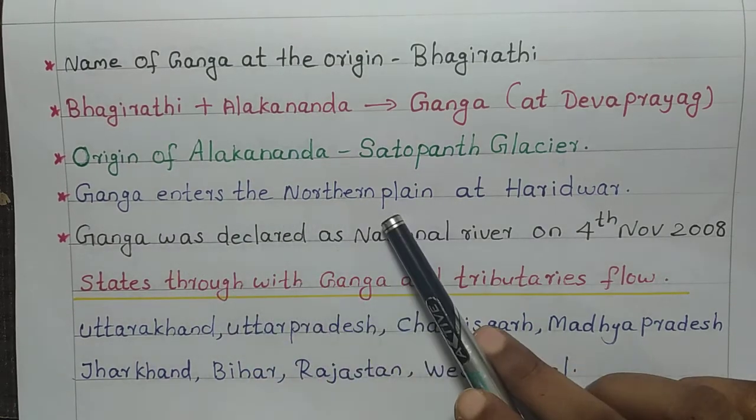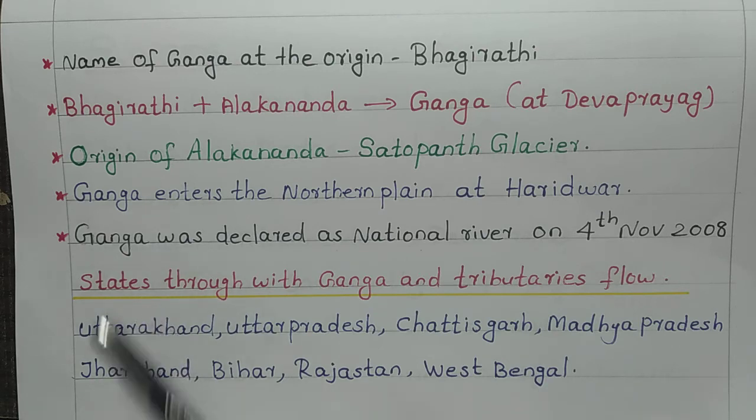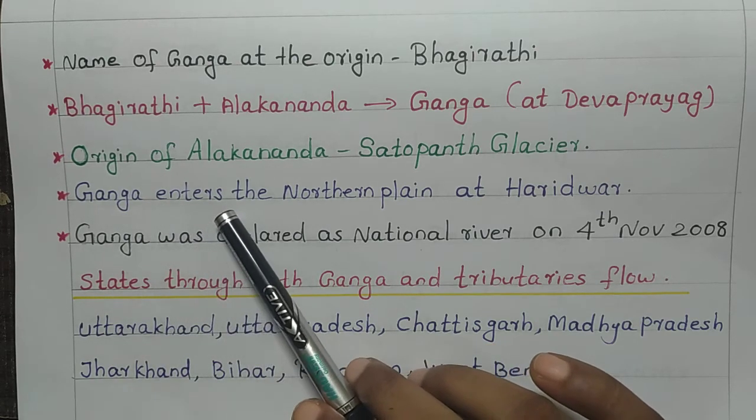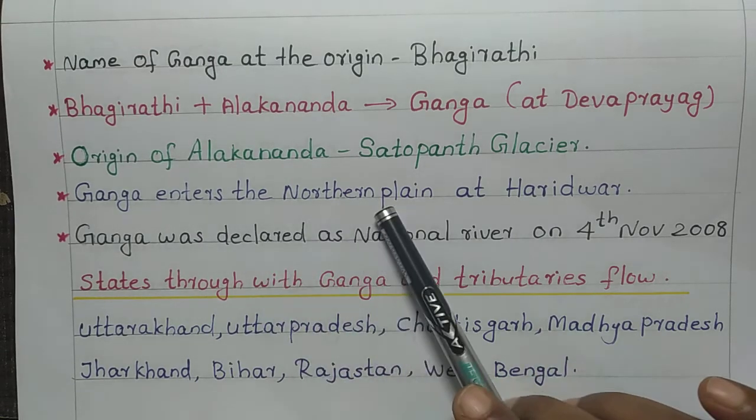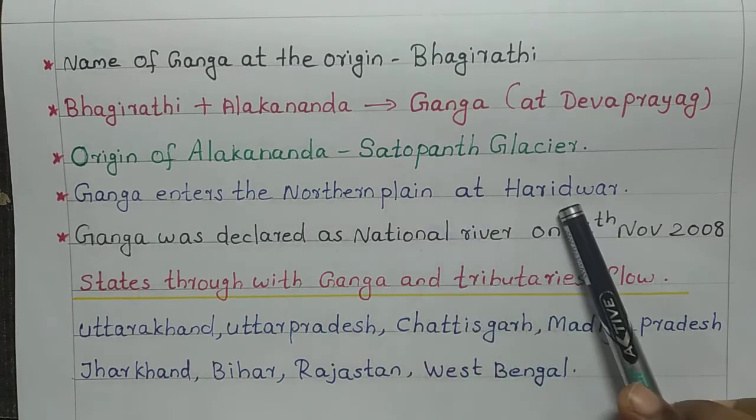Ganga enters the northern plain at Haridwar. While studying the physiography of India, I have discussed the northern plain in detail. After flowing through the Himalayas, the Ganga enters the northern plain, and it enters the northern plain at Haridwar.